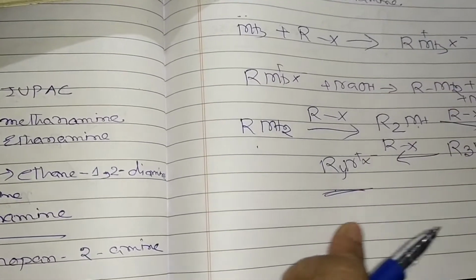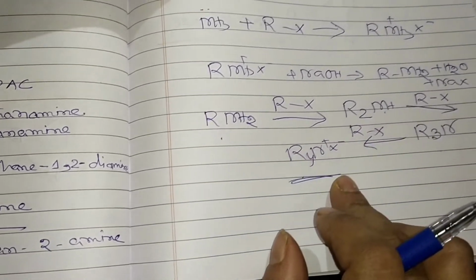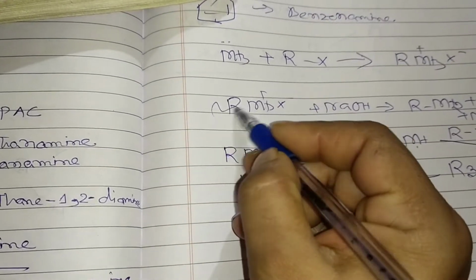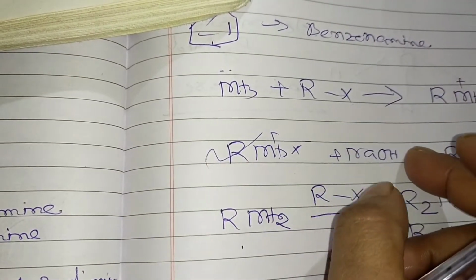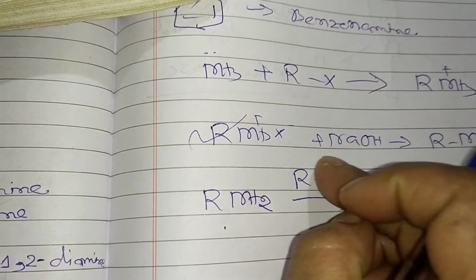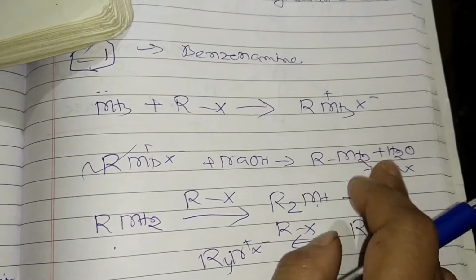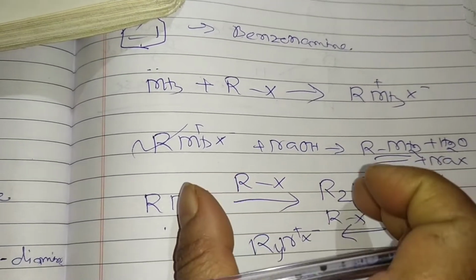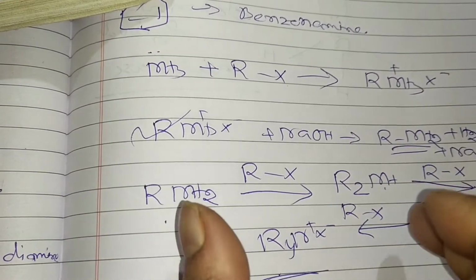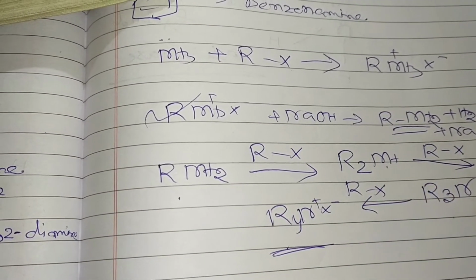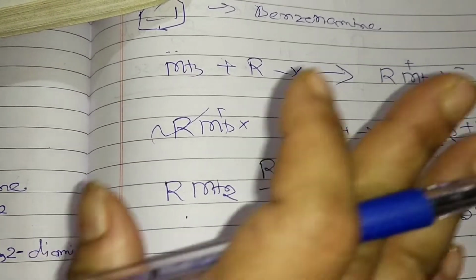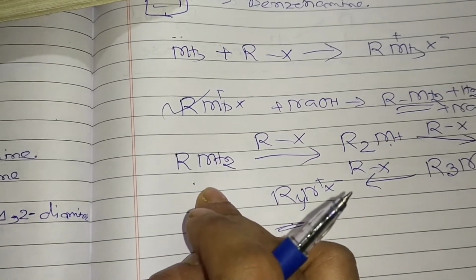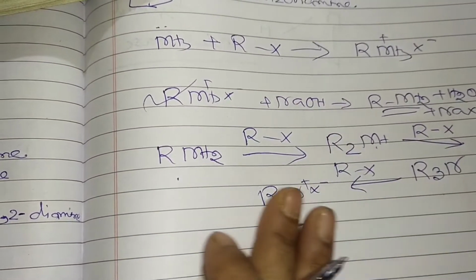This process is called the ammonolysis procedure, and by this procedure we can get the primary, secondary, tertiary and quaternary amines, and the free amine can be obtained from the ammonium salt by the treatment with which one? Sodium hydroxide. When a strong base reacts, we can get the primary amine here. This is the formation of the primary amine. So what is the disadvantage? The disadvantage of ammonolysis is the yielding of a mixture of primary, secondary, tertiary, quaternary, all the amines. However, the primary amine is the major product, but actually it comes as a mixture of all the amines here. Okay.